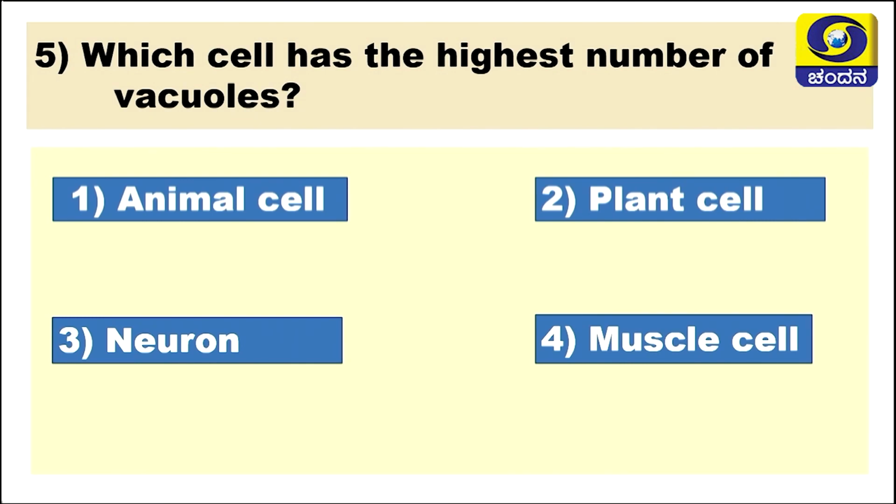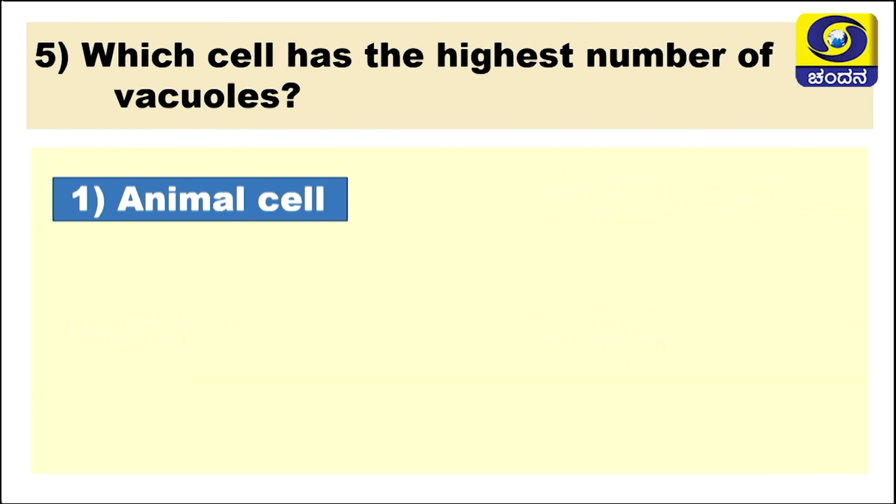And we will go through the last question: which cell has the highest number of vacuoles? Animal cell, plant cell, neuron, and the last one is the muscle cell. Which one is the correct answer, dear children? Yes, animal cell is the correct answer. The animal cell contains many small-sized vacuoles, whereas in the plant cell there is a single central large vacuole.